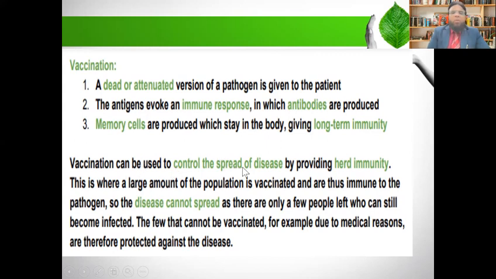Vaccination can be used to control the spread of disease by providing herd immunity. This is where a large amount of the population is vaccinated. So, what is herd immunity? Herd immunity means a large amount of the population is vaccinated and thus immune to the pathogen. So the disease cannot spread as there are only a few people left who can still become infected. The few that cannot be vaccinated, for example due to medical reasons, are therefore protected against the disease.